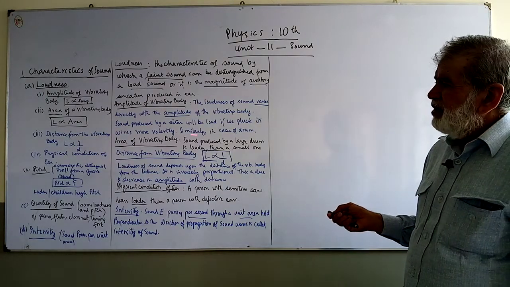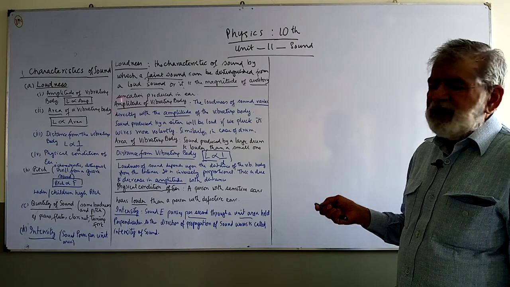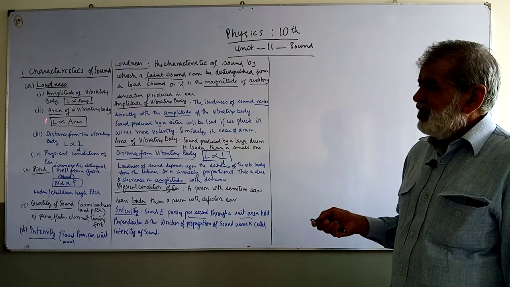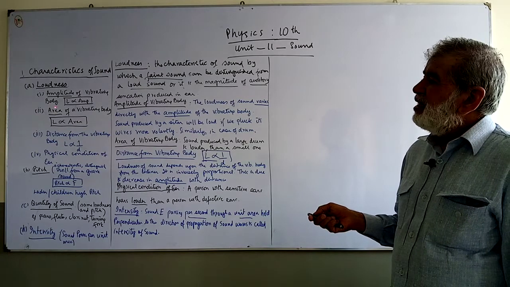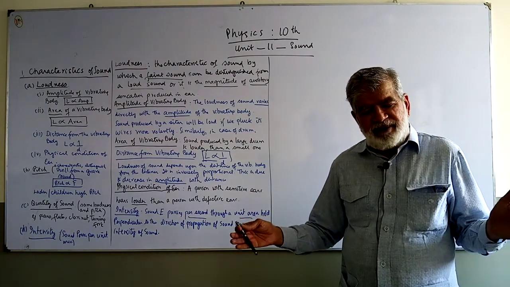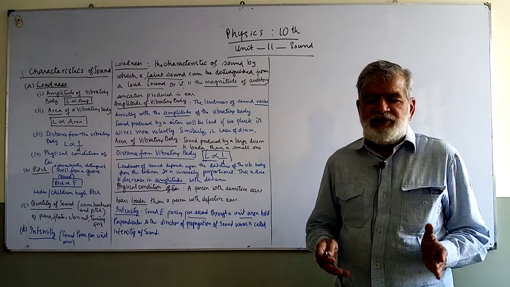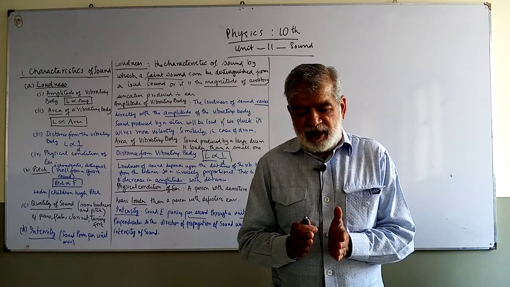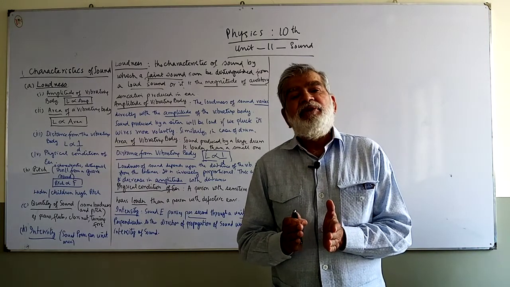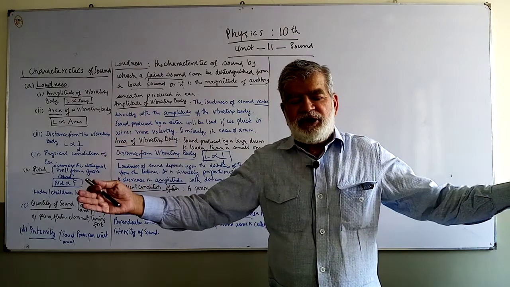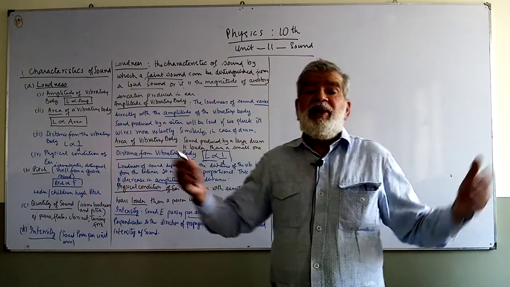So please remember this thing. Loudness is directly proportional to amplitude. The second factor on which loudness depends is the area of the vibrating body. The more the area of the vibrating body, the more will be the sound. Just like if you have a drum which has a small membrane on it, that will produce less loudness as compared to a large one which will have more.